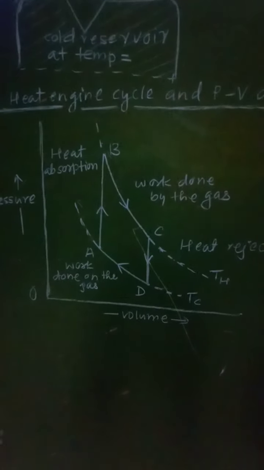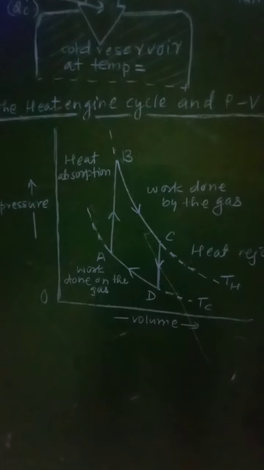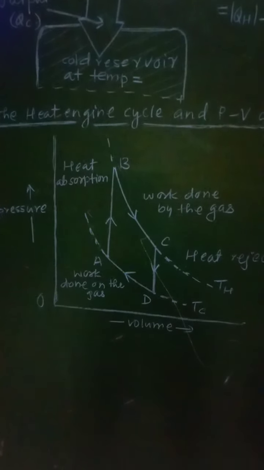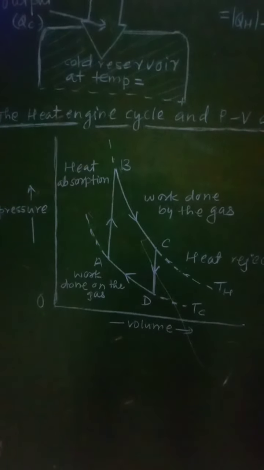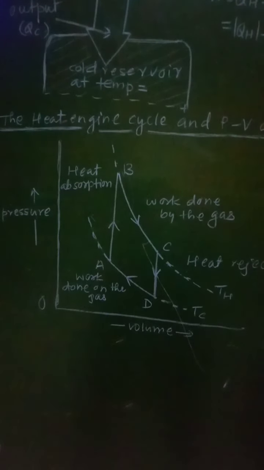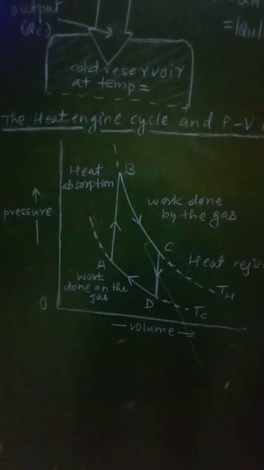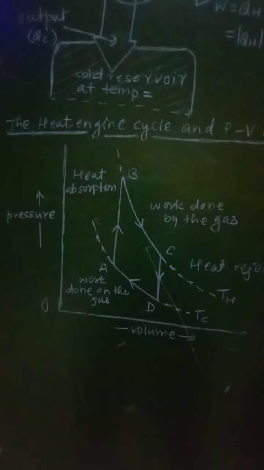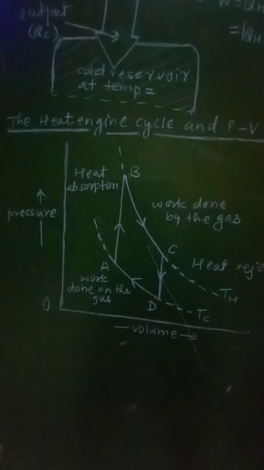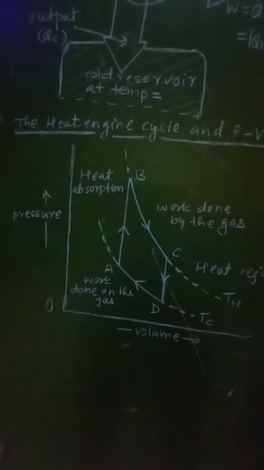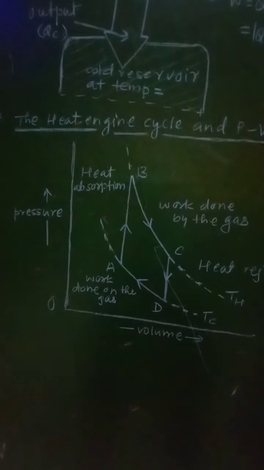Now, a heat engine uses energy absorbed in the form of heat to do work and then rejects heat which cannot be used to perform work. Heat is absorbed in one part of the cycle, work is done in another part, and the unused heat is rejected in another part of the cycle.